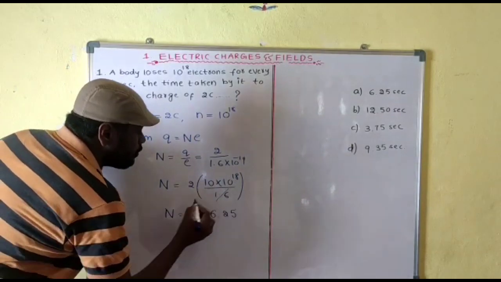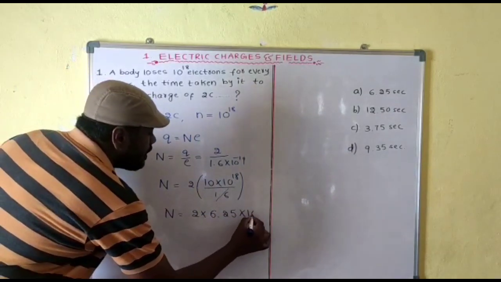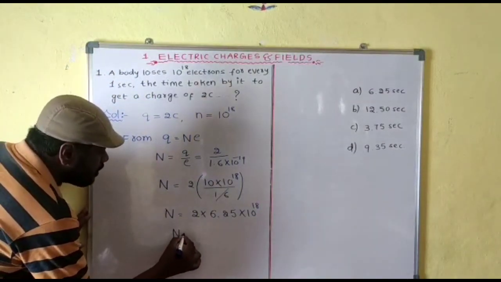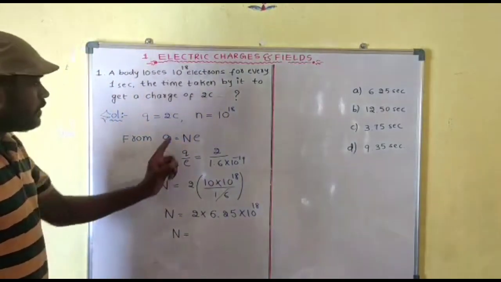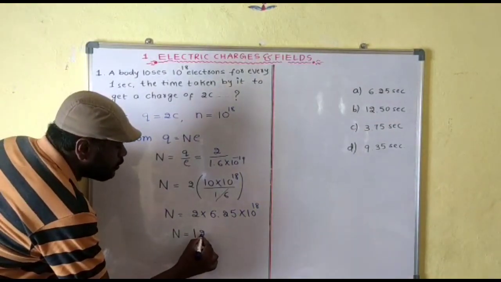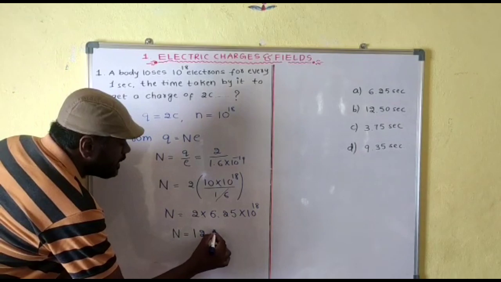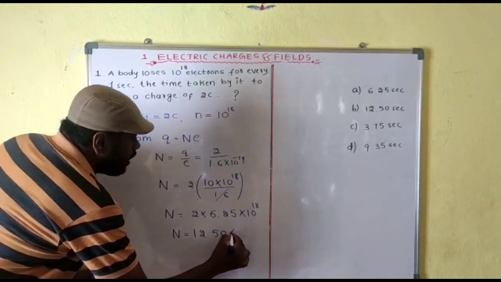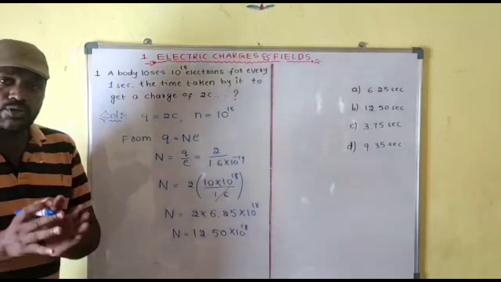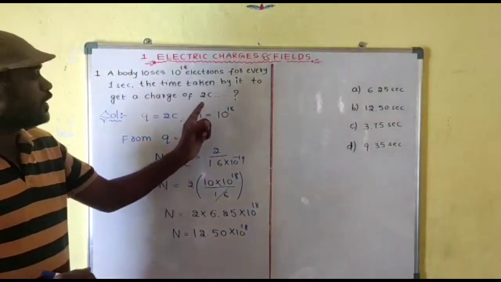Therefore, 6.25 into 10 power 18, and the total number of electrons in 2 coulomb is 2 into 6.25, that is 12.50 into 10 power 18 electrons.